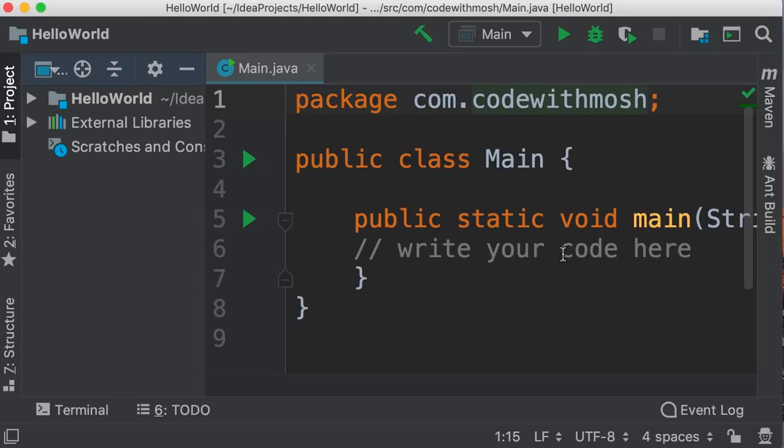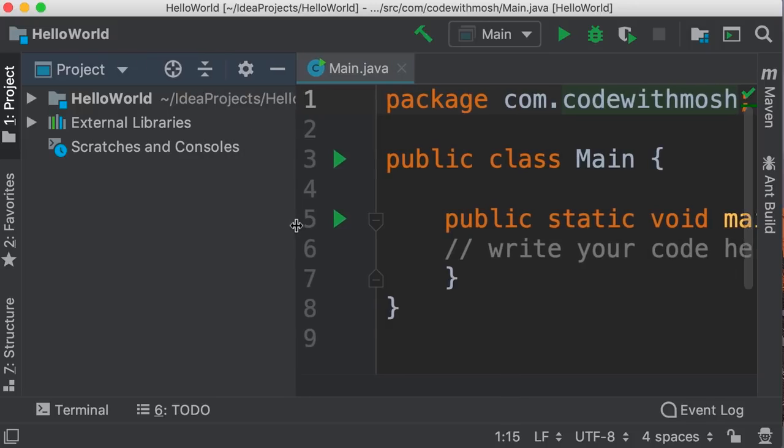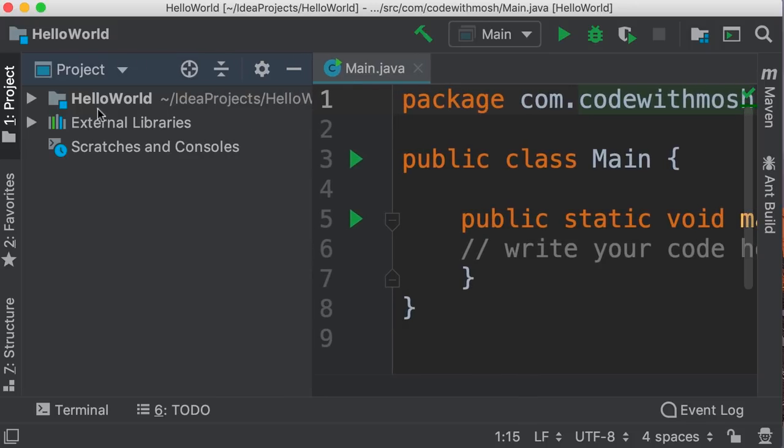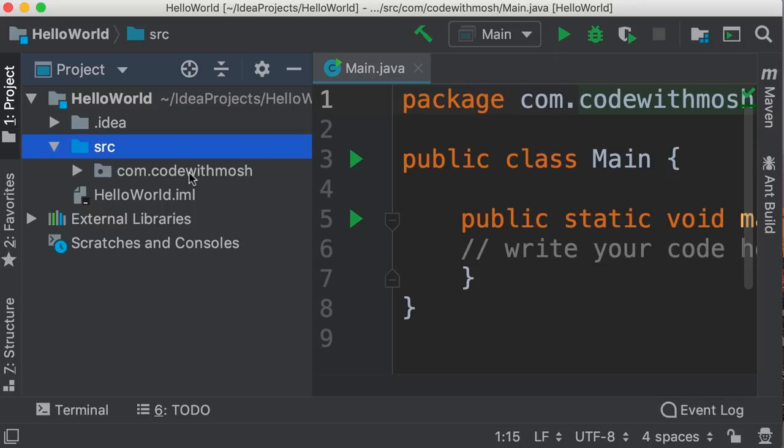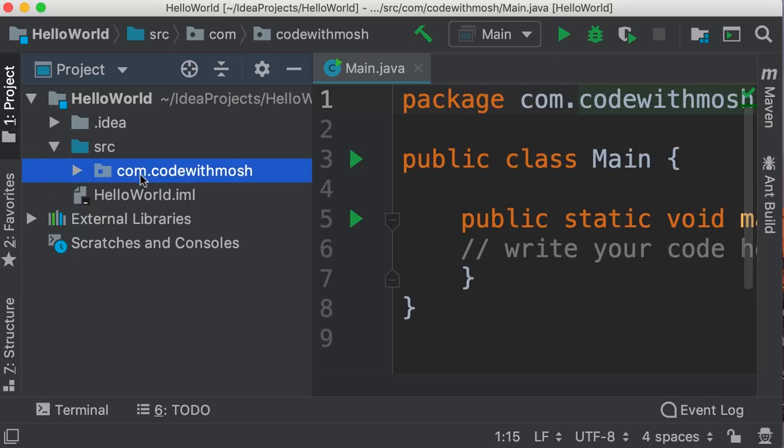All right, here's our first Java project. Now, this code editor might look a little bit intimidating at first, but trust me, it's really easy, and you're going to learn about it throughout this course. On the left side, we have the project panel where we can see all the folders and files in our project. For example, on the top, we have the Hello World project. Inside this project, we have the source folder where we have the source code of our project. Now, in this folder, we have another folder that is com.codewithmosh. That is the name of our base package.